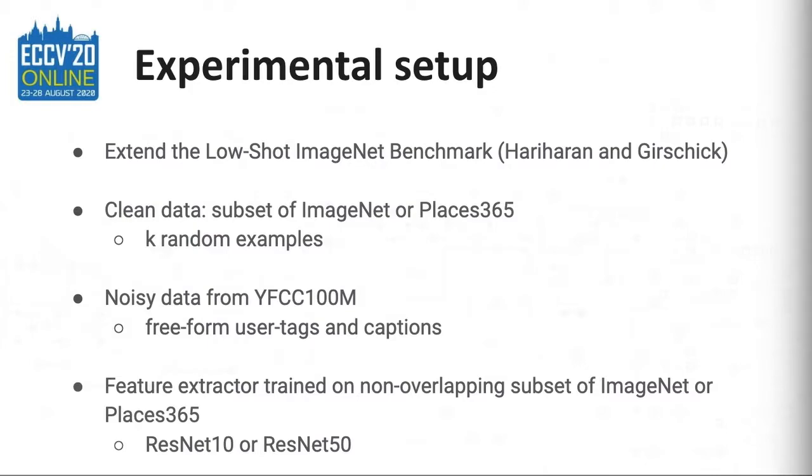For our experiments, we extend the low-shot ImageNet benchmark and we sample k clean examples for each class using a subset of ImageNet or Places365 datasets. We use YFCC100M for our noisy data. This dataset contains about 100 million images. It doesn't have any labels, but has free-form user tags and captions which we can use to query the class names. The feature extractor is trained on classes that don't overlap with the clean data. We use ResNet-10 and ResNet-50 architectures.